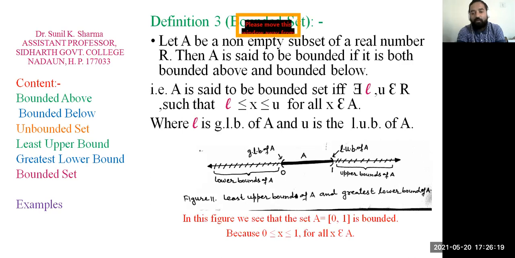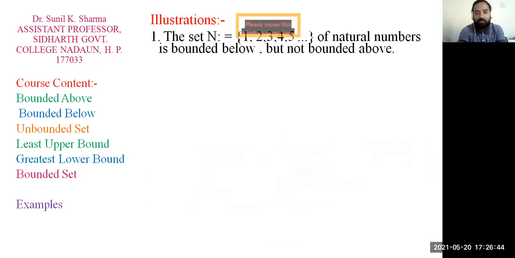Now if we talk about the closed interval 0, 1, this set is again a bounded set because all the elements of A lie between greater than or equal to 0 and less than or equal to 1. But what is the difference between this open interval 0, 1 and the closed interval 0, 1? We will discuss this open and closed interval in our next slides. So let us discuss some examples related to the definitions that we have discussed in today's lecture.